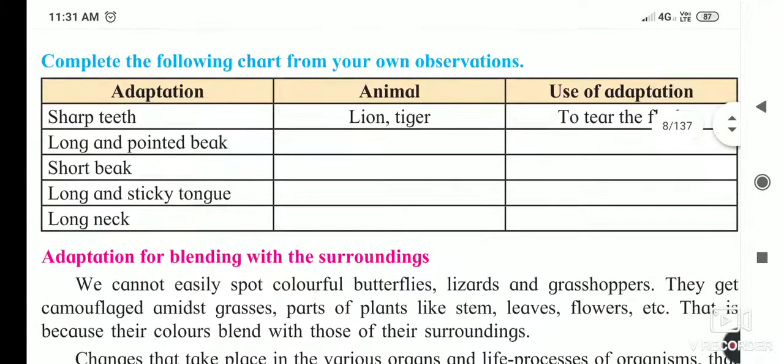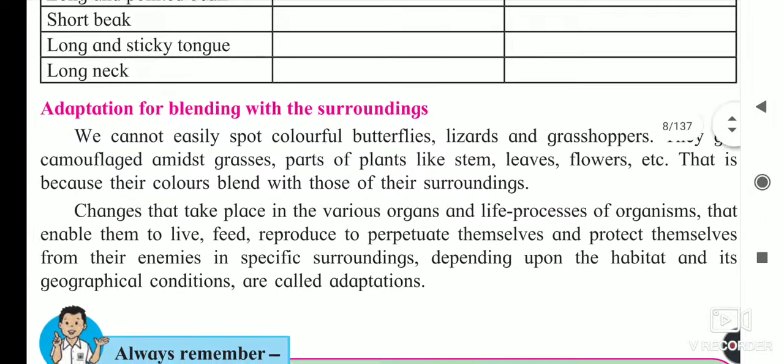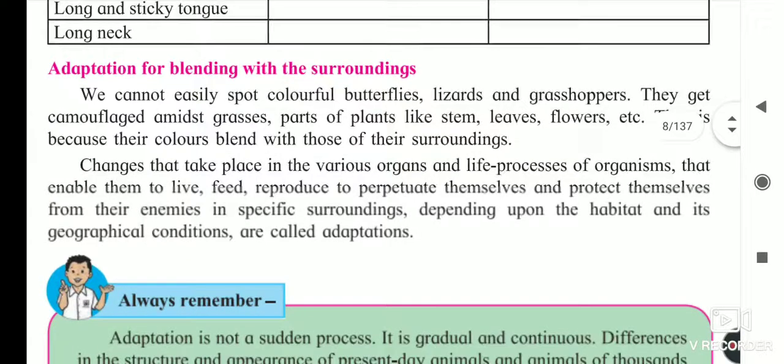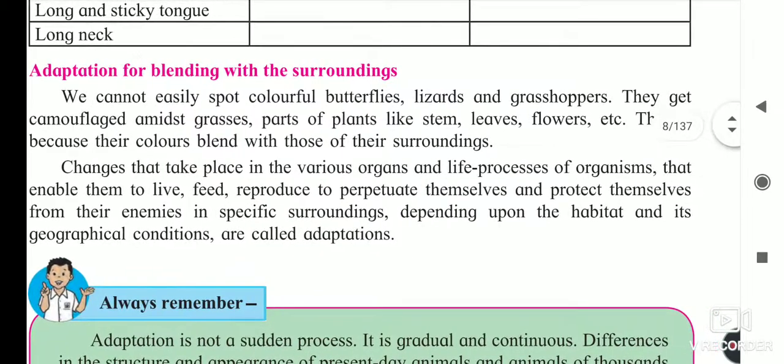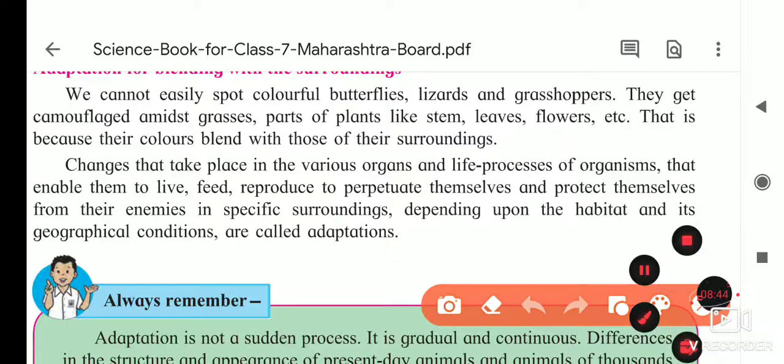Okay, after this we will see the adaptation for blending with the surroundings. We cannot easily spot colorful butterflies. Yes, we can identify them if they are sitting in the beautiful flowers, but we can't understand where the flower is and where the butterfly is sitting. Lizard also, you know that, and grasshopper, we can't identify them. They get camouflaged amidst grasses, a part of the plant like stem, leaves, flowers, etc. That is because their colors blend with those of their surroundings. Blend with the surroundings means what? Get mixed into the surroundings. Okay, wait, I will show you.